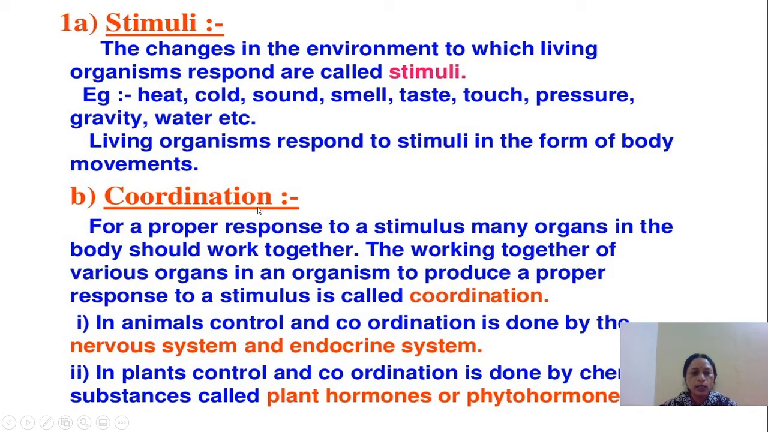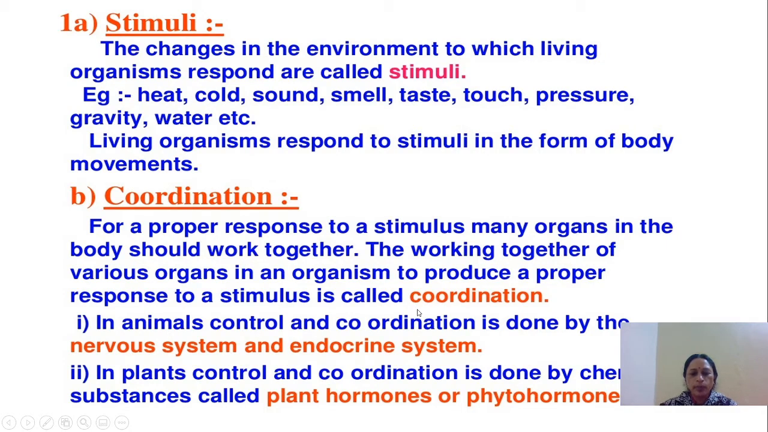Now, the second is coordination. For a proper response to a stimulus, many organs in the body should work together. For example, when we feel cold, we fold our hands. That means folding of hands is the body movement we are showing. And in this, our nerve cells, our muscles of the hand, our brain, they all work together. The working together of various organs in an organism to produce a proper response to a stimulus is called coordination.